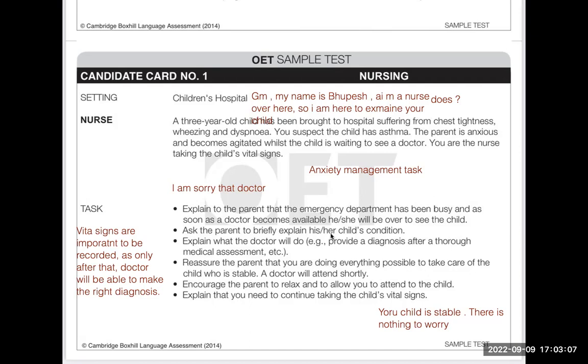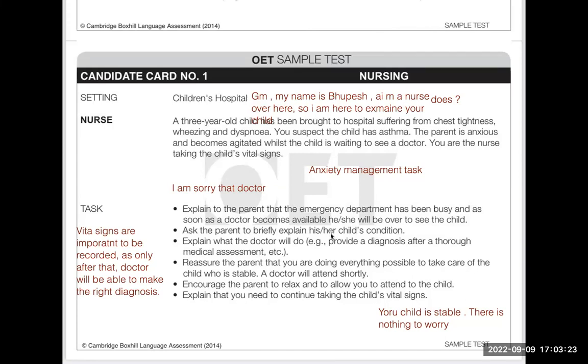It is not right to do so because it can be anything. So please understand, it can be a very temporary condition. You should not diagnose your child. But nurse, what can I do? Being a parent, I am very anxious. I want to see a doctor and it has been 1 hour that I have been waiting for the doctor.